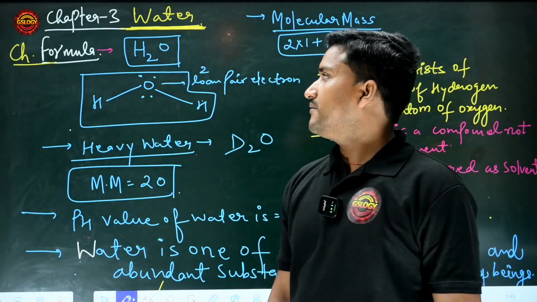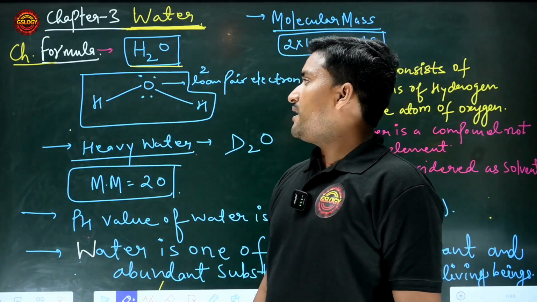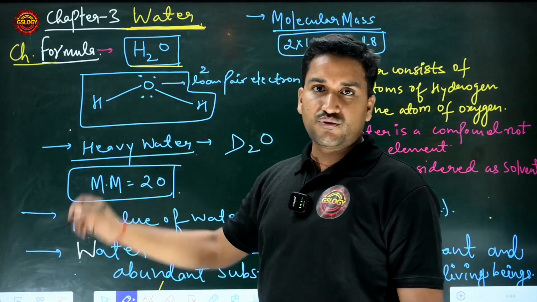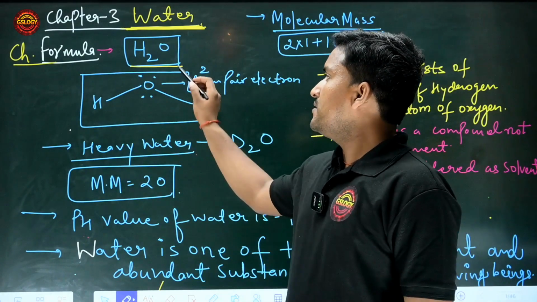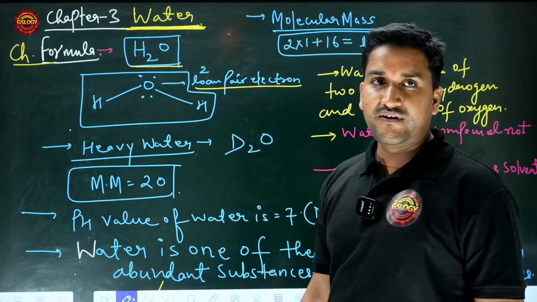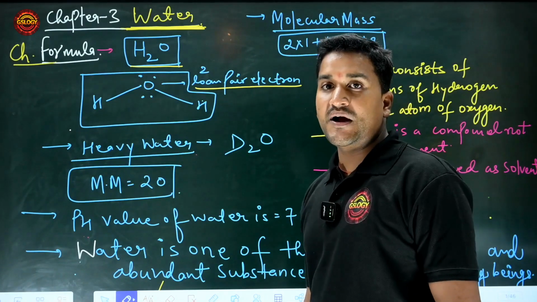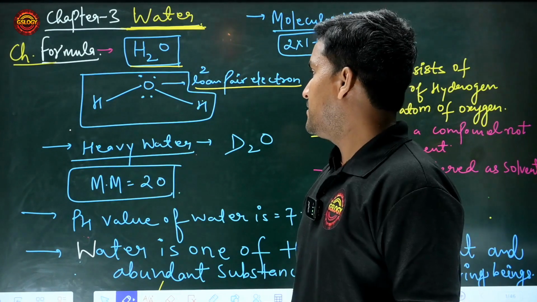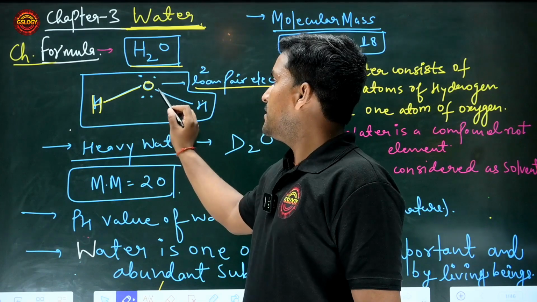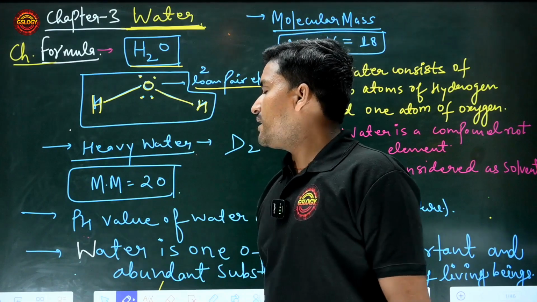You know very well the chemical formula of water is H2O, and this is the structure of water. H2O contains hydrogen and oxygen, and it also contains two lone pairs. You know very well about the lone pair. A lone pair is an electron pair which does not take part in bond formation. So it is H, O, H, and the lone pair electrons.